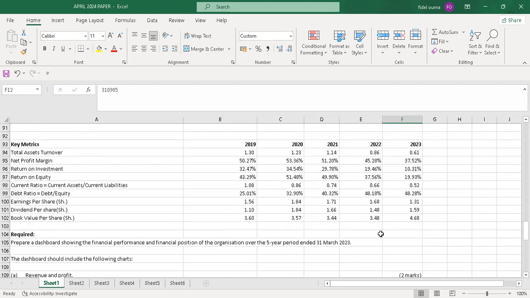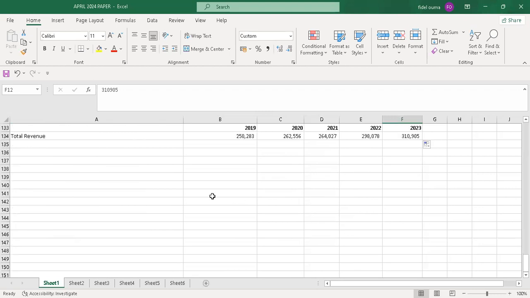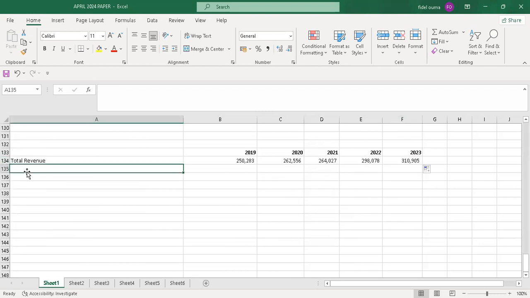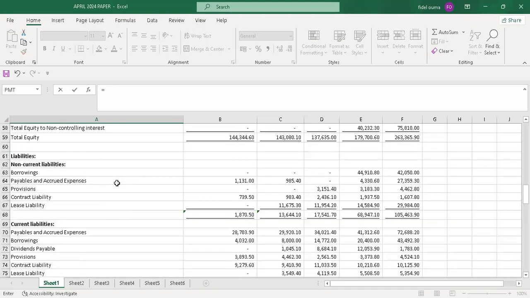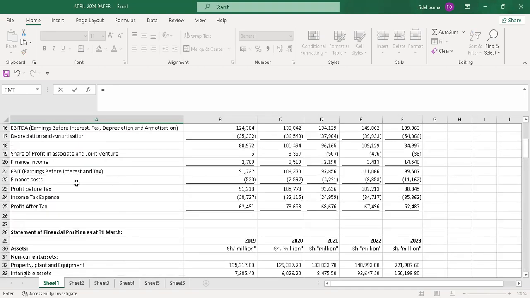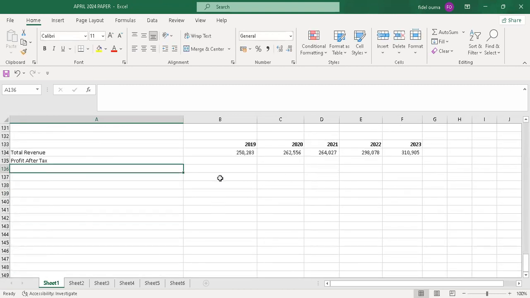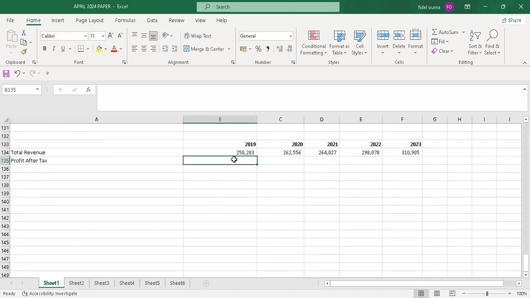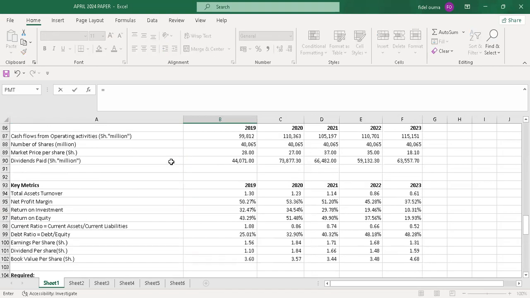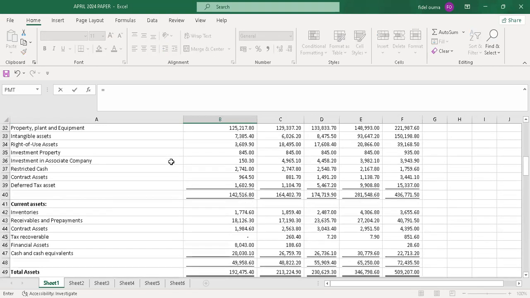So I'll go now to profit. Profit is always profit after tax, the net profit. I just say equals to, and copy the profit after tax, because what the examiner is asking is just to compare revenue and profit through a dashboard presentation.